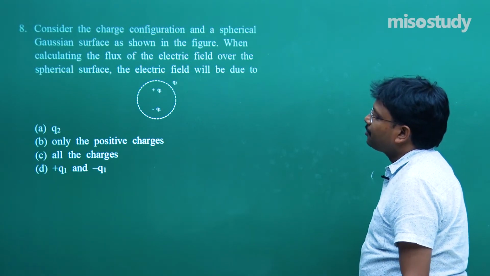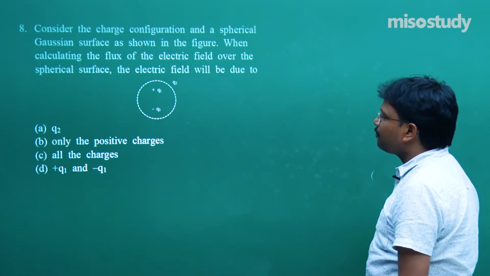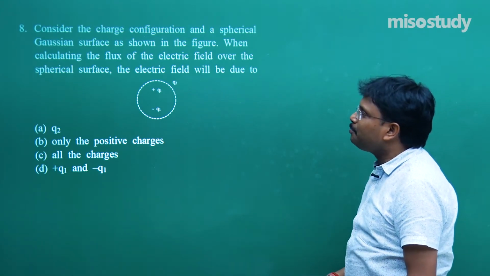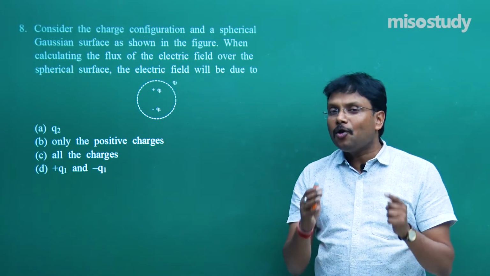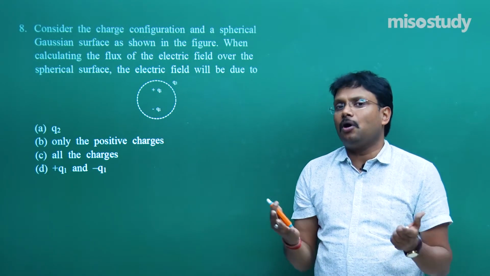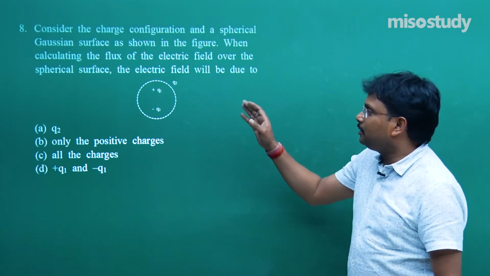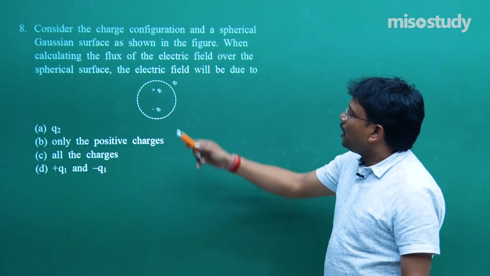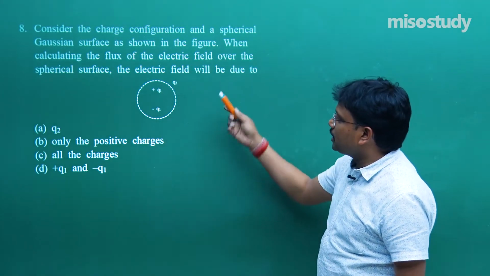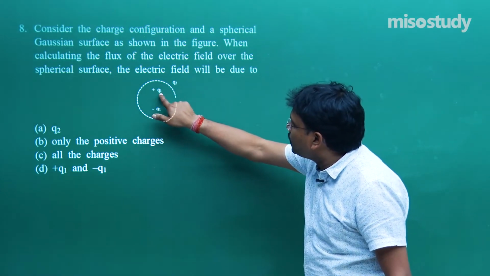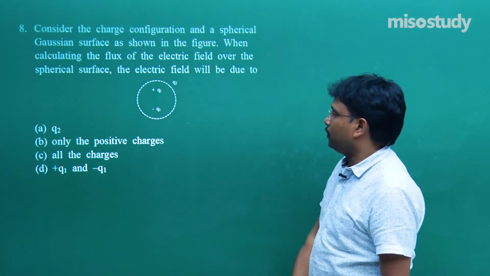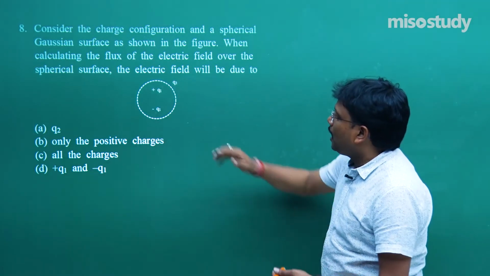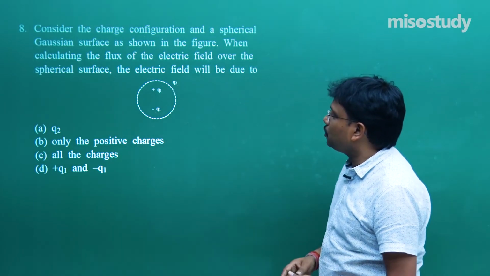Now here comes the next problem, and I'm sure few of you will find it very simple, and few of you who are not regular with our regular theoretical videos will find it slightly difficult. Why? I will mention that point. Consider the charge configuration: a positive Q1 charge and a negative Q1 charge, confined within a spherical zone, and then there is a charge Q2.